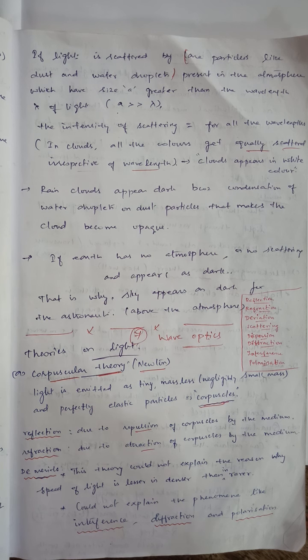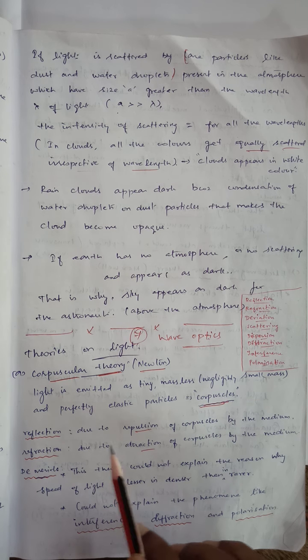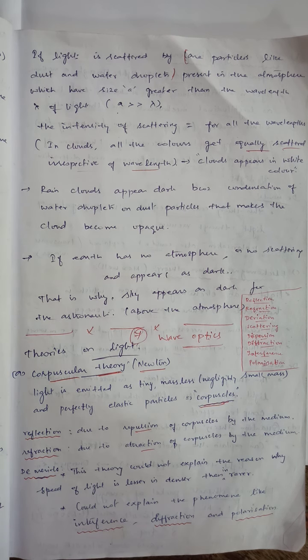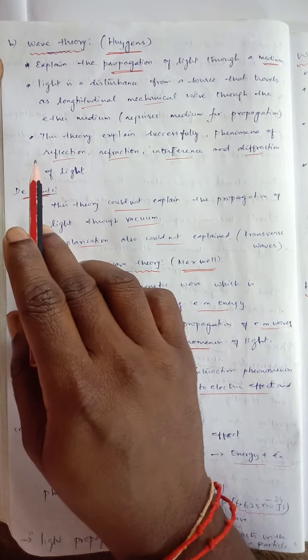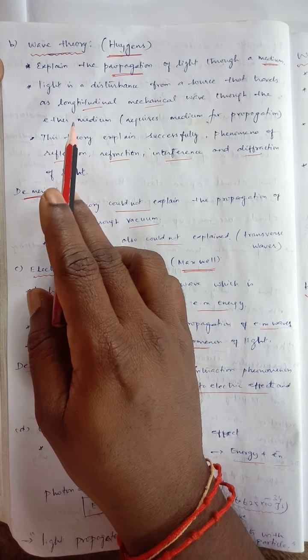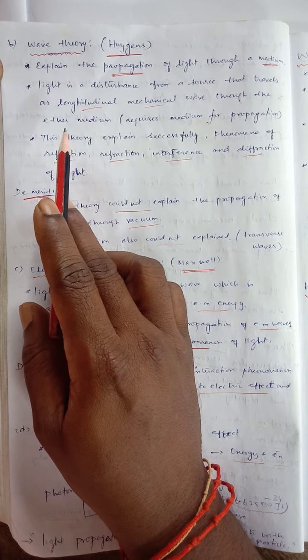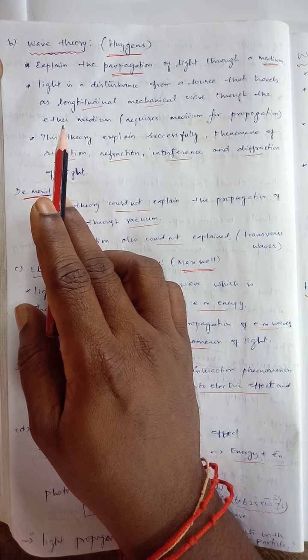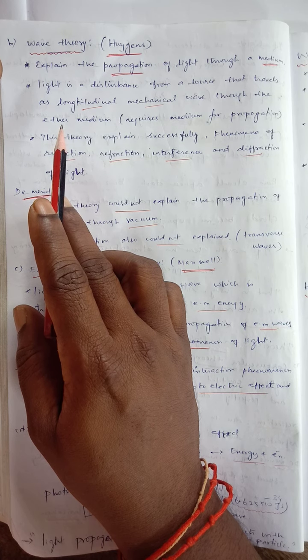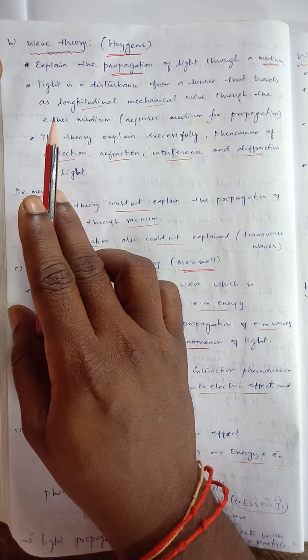So we approach a new theory of light, one preferred over the corpuscular theory of Newton. The next theory is the wave theory proposed by Huygens. Huygens explained the wave character of light, that is the meaning of wave theory.